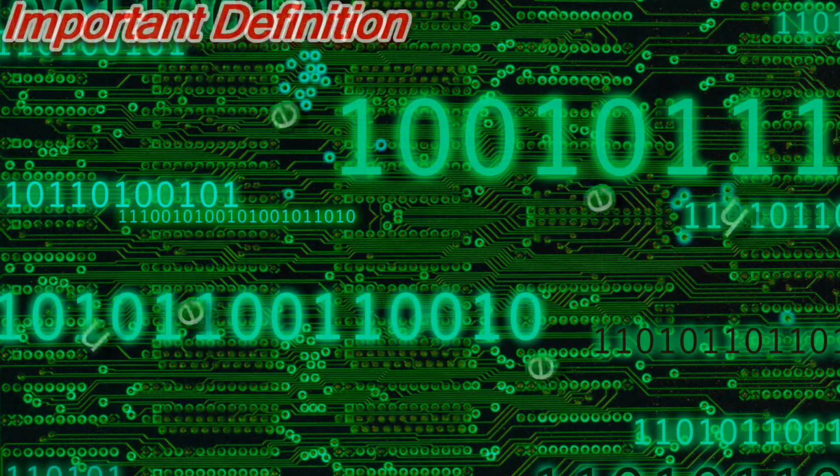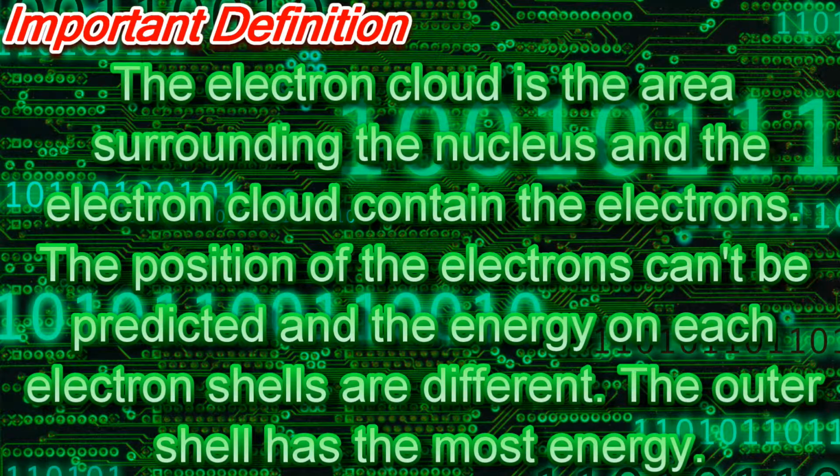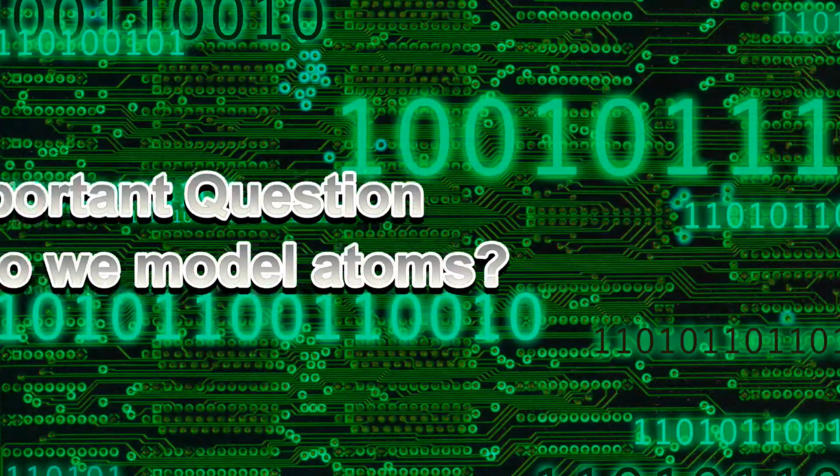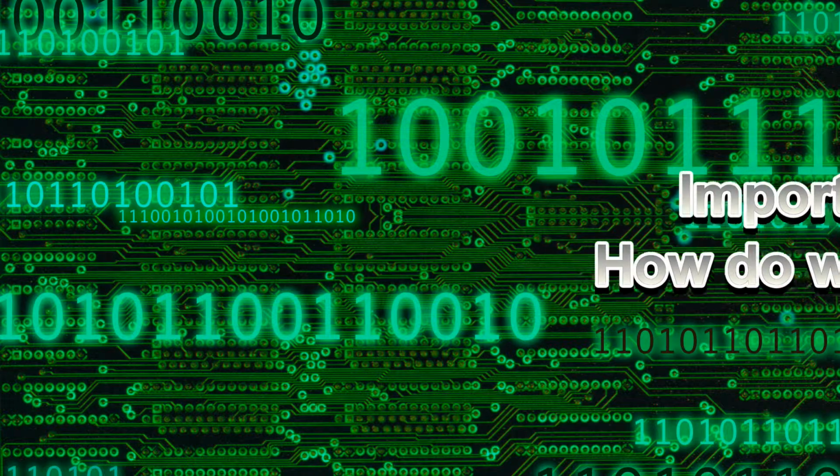The electron cloud is the area surrounding the nucleus which contains the electrons in an atom. The positions of the electrons can't be predicted, and the energy on each electron shell is different. The outer shell has the most energy. Alright, let's move on to our next question. How do we model atoms?